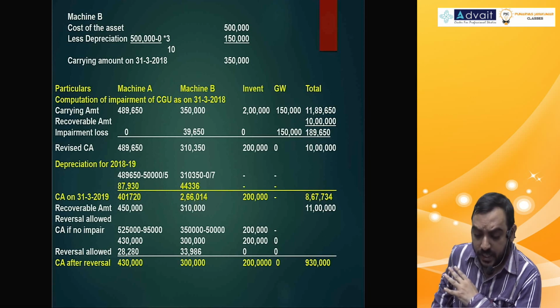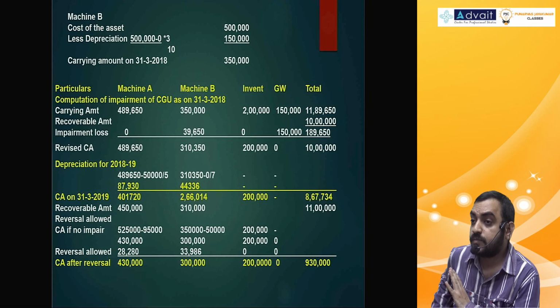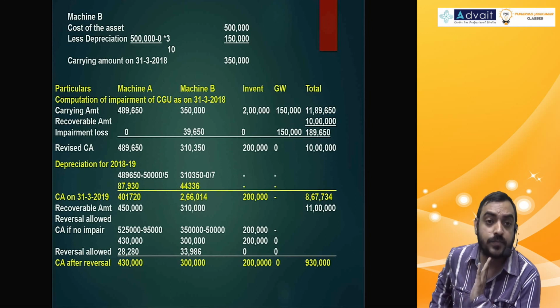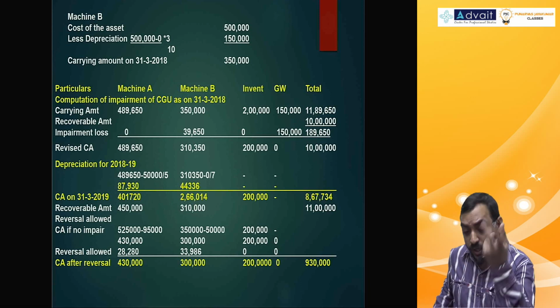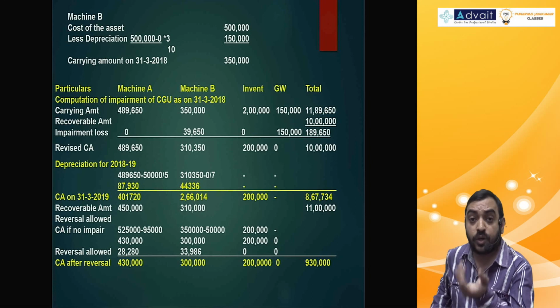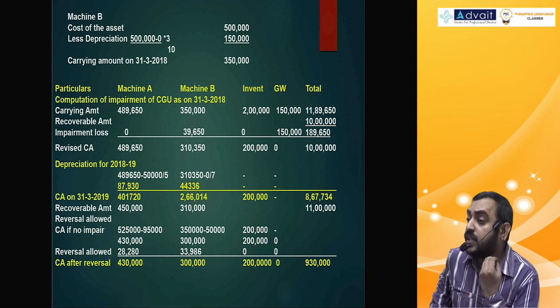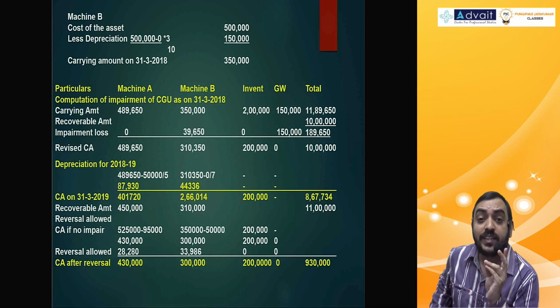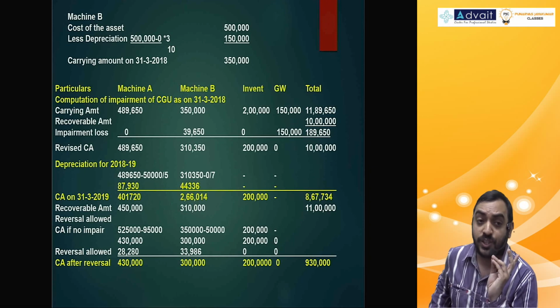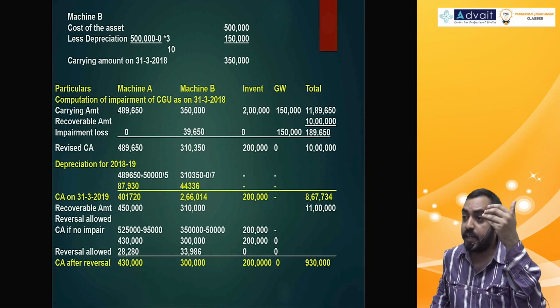So after all this calculation, what is important is you should be comfortable with the format and the steps. So first step, usually we always allocate, then we compare. Second step is we take one more asset or a few more assets where you cannot allocate specifically. So first step is to allocate impairment to individual assets, then the impairment of the CGU, then the higher CGU, and then the higher CGU.